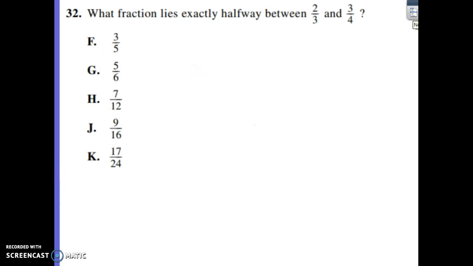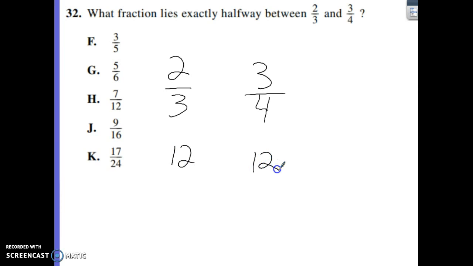Our next one here. What fraction lies exactly halfway between 2/3 and 3/4? Well, anytime you're comparing fractions, something that's important is to have a common denominator. So for this one to get a common denominator, one of the easiest things to do is to take your bases here, 3 and 4, find our common factor. The smallest common factor of 3 and 4 is going to be 12, and make that your base.